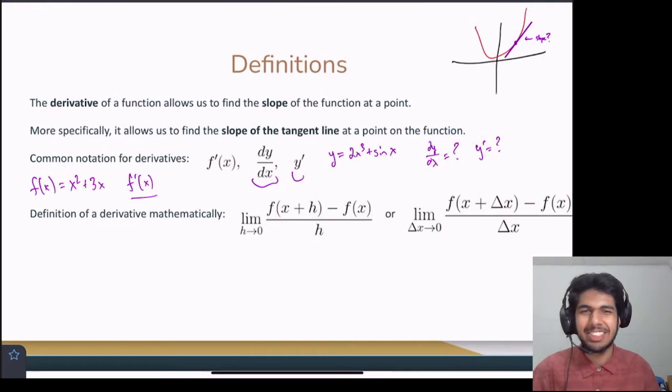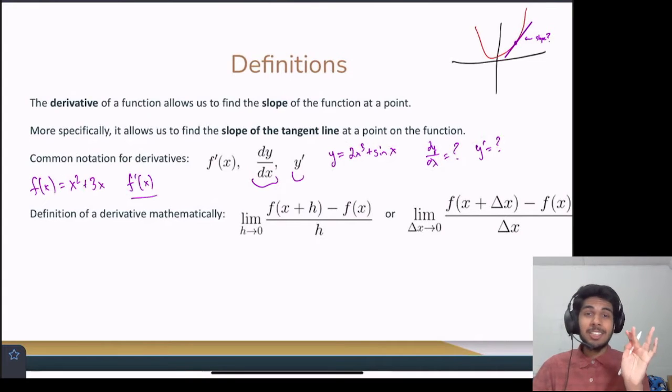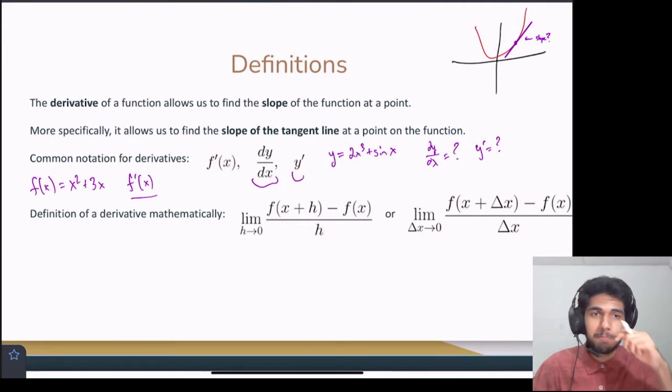Maybe not, I mean the notation's kind of weird, but if you think about it, we're just computing the slope, right? We evaluated the function at some point here, and then some other point up here, and then we're taking the difference of the function values, which is the height, right? The difference in y values, essentially, and then dividing it by the change in x, right? So that's the h. So we're taking the limit as h approaches 0 of the slope.